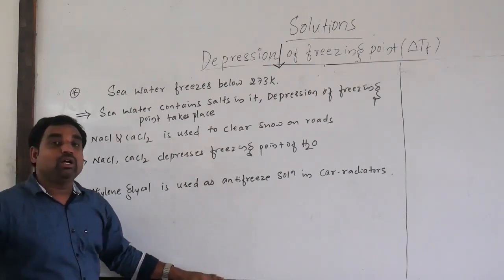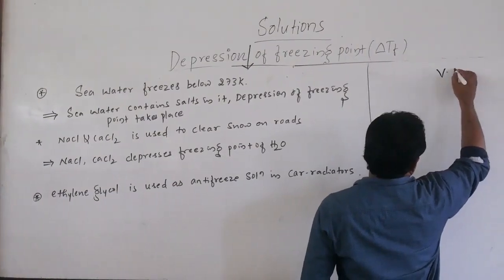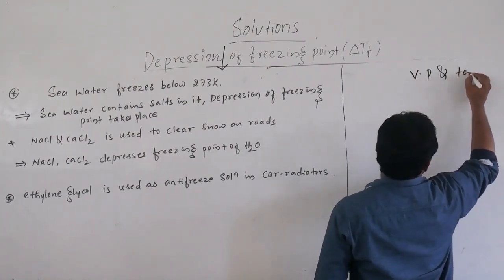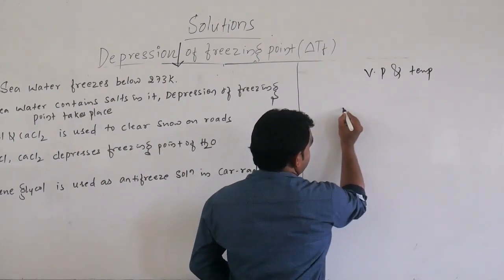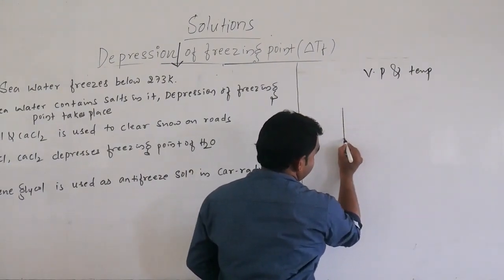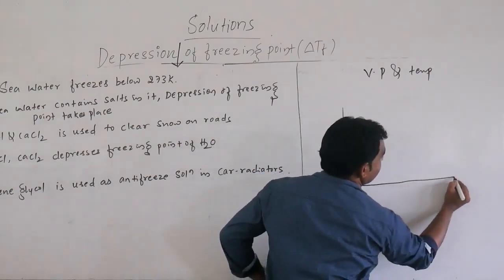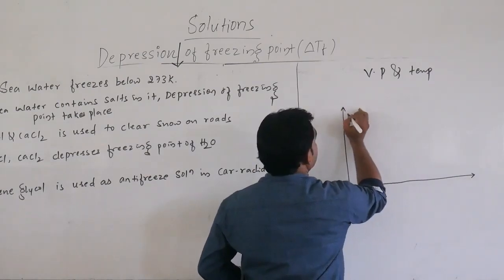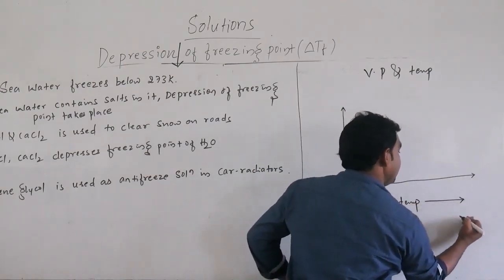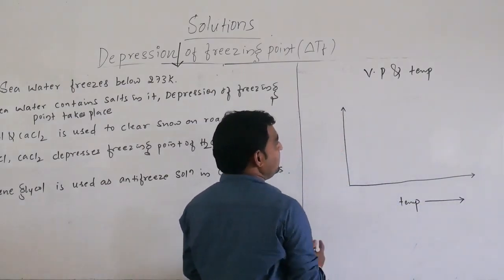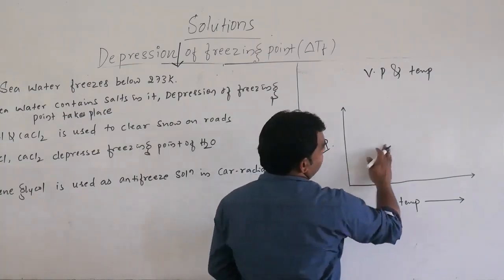Now we will discuss the graph of vapor pressure versus temperature in case of depression of the freezing point. I will take one axis here: temperature, which increases on this side and decreases on this side, and this is vapor pressure.